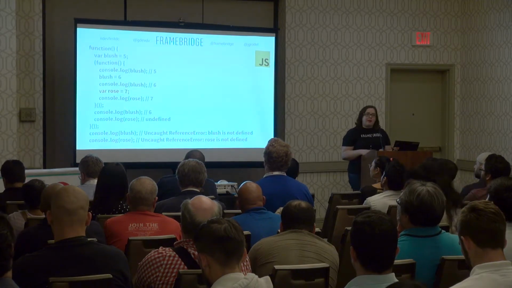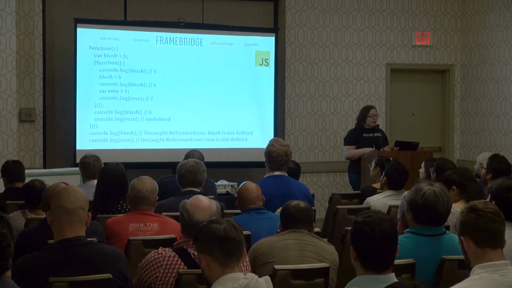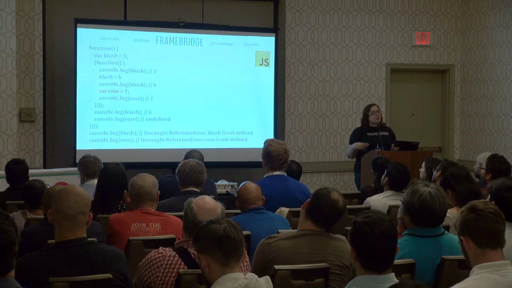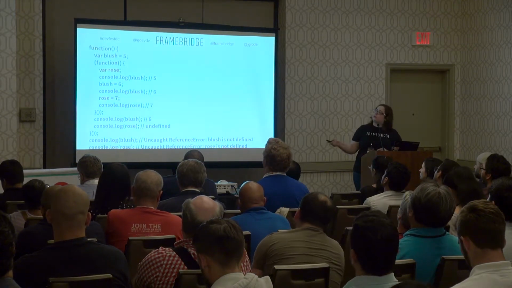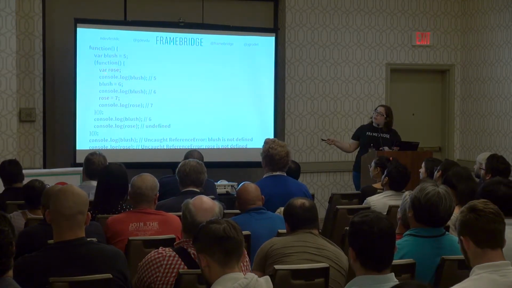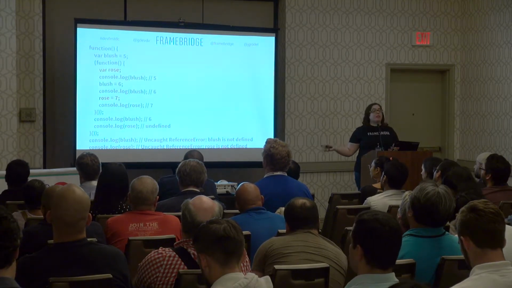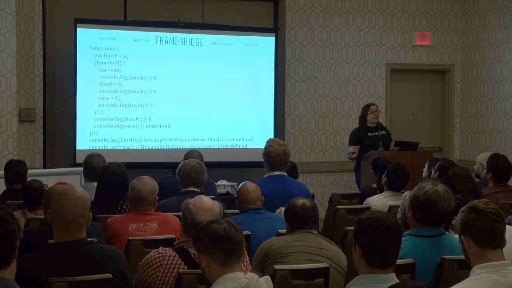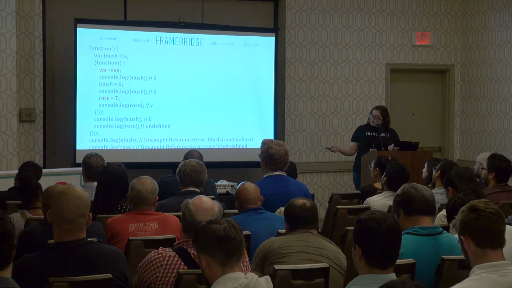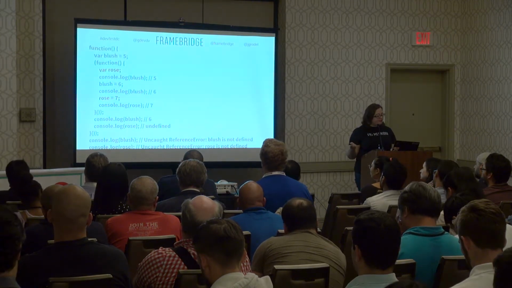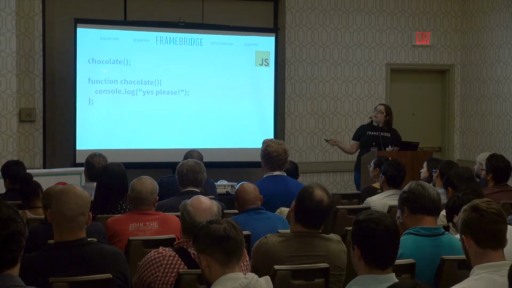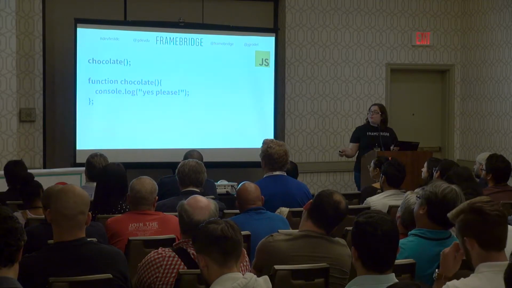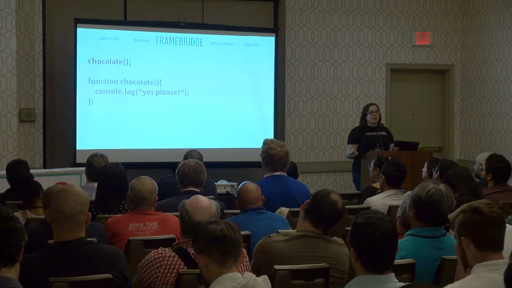We already had an example that had some variable hoisting going on that moved things a bit out of order. So in this example where we had var rows towards the bottom of a function, what we were actually executing with our JavaScript was something like this. So we have our var rows set up at the very beginning of that function, and then towards the end, we actually put a value in it. Now, we didn't have any unexpected behavior there because we didn't try to use rows before we put a value in it. But essentially, we have the same thing happening there. All right, so here I'm going to call a function called chocolate, and down here, I set up a function called chocolate. So what do you think will happen here when I execute chocolate?